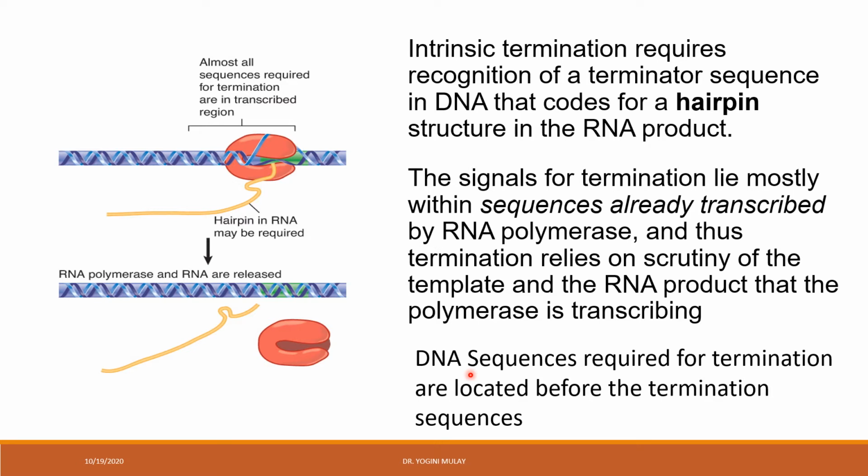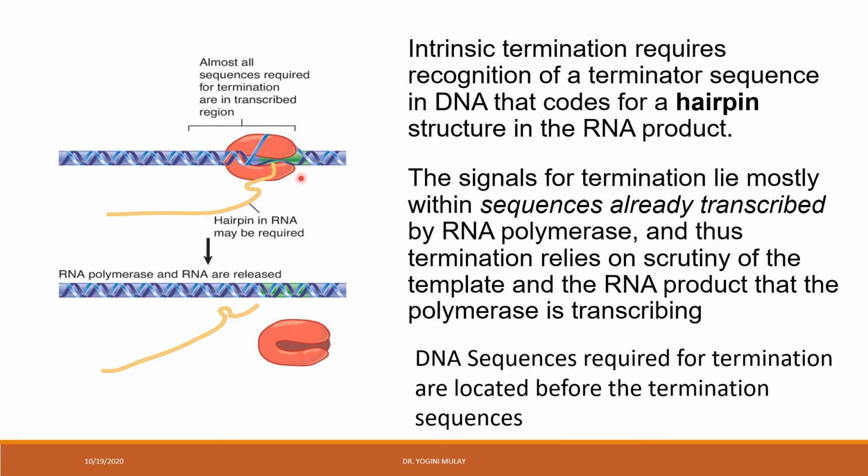So the DNA sequences which are required for termination are located before the termination sequences. Means what? Suppose this is the termination site, the site where the RNA polymerase is going to dissociate from the DNA. But the sequence which is necessary for the termination is located just before the termination sequences.